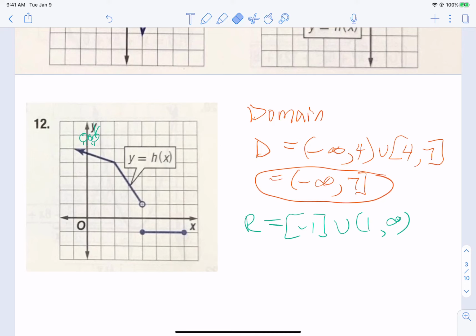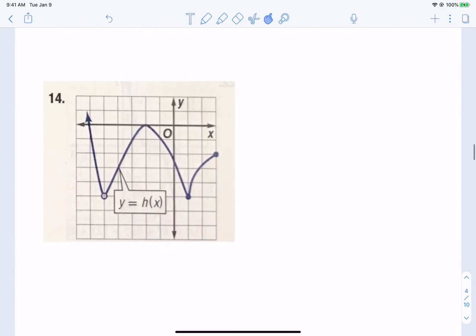So domain, think as he walks from left to right, what x values does he use? Range, think about from bottom to top, what y values does he use? I want to try 14 now. Okay, so everybody tell me, well, let's draw my little math bug here.